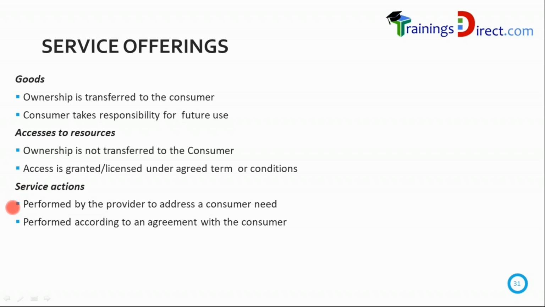Service actions. It could be, I have a problem, please help me with the problem. Can you reset my password? Those are some of the examples of service actions. So these need to be agreed: what are the responsibilities of the provider and the consumer? These need to be clarified.